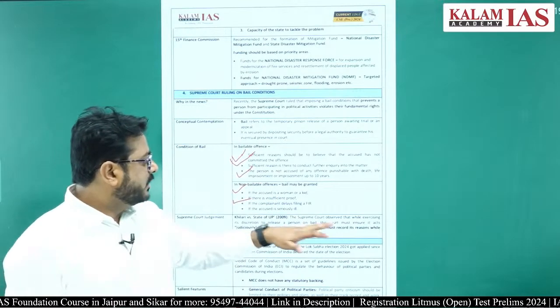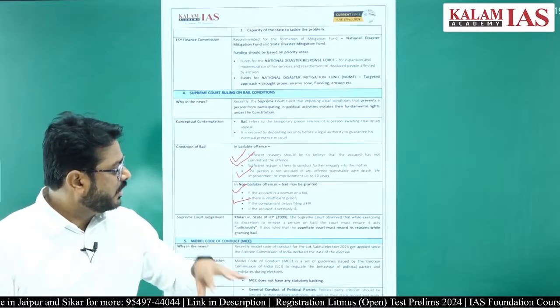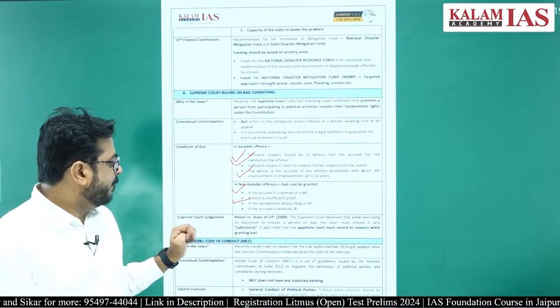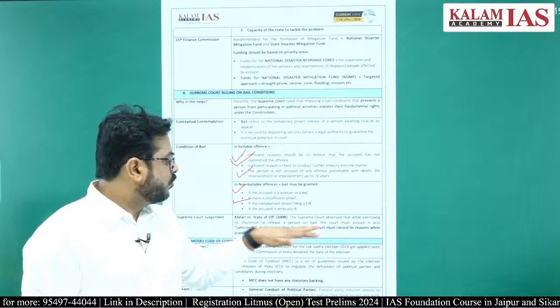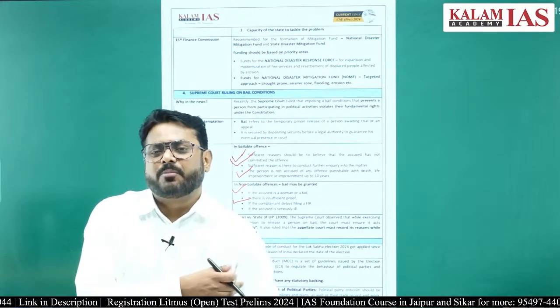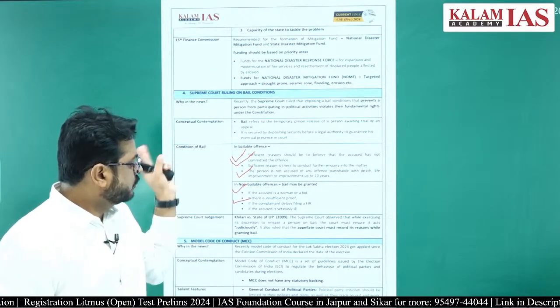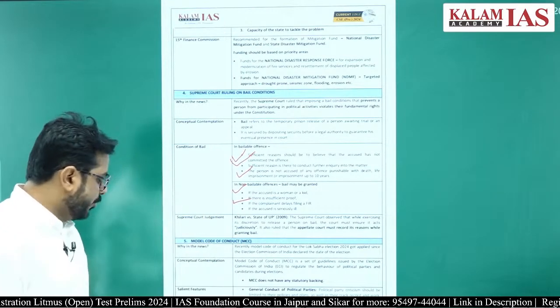The Supreme Court observed that while exercising its discretion to release a person on bail, the court must act judicially. It also ruled that the appellate court must record its reasons while granting bail. Such are the provisions provided by the Supreme Court. So I hope this is clear to you.